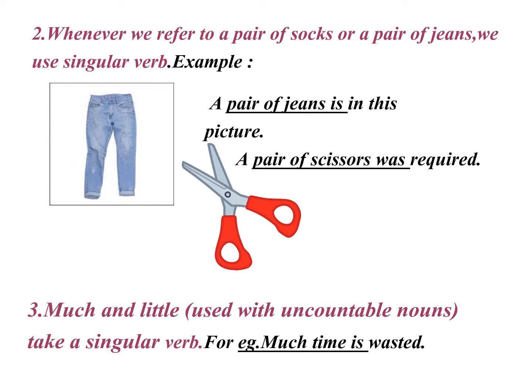Number 3, much and little. These are used with uncountable nouns and they take a singular verb. For example, much time is wasted, because it is an uncountable noun where much and little are used. It will always take a singular verb.